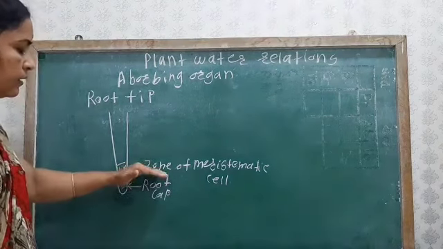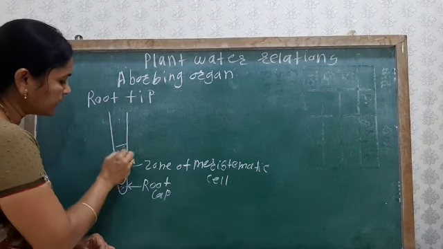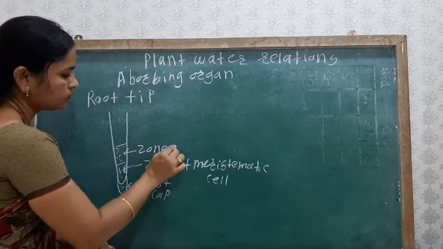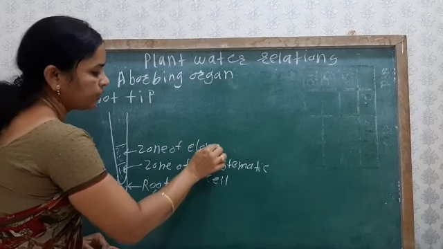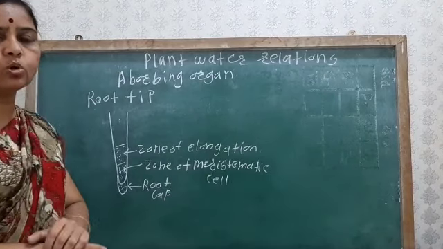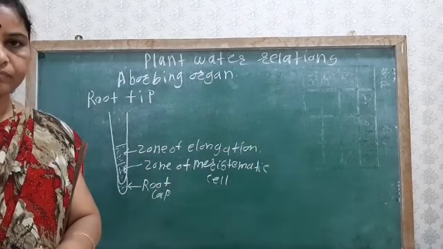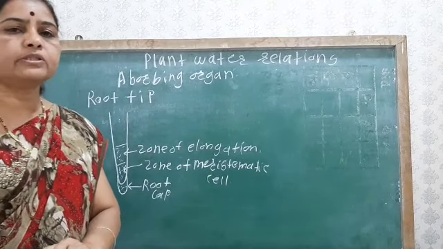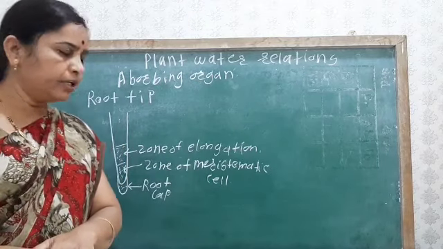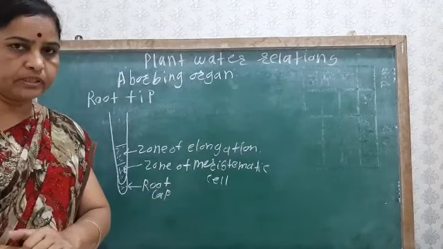Above this meristematic region is one zone, the zone of elongation. In the zone of elongation, enlargement of the cell takes place. Only the enlargement of the cell takes place, that is the cytoplasmic content of the cell increases, and due to this the cells enlarge in the zone of elongation.